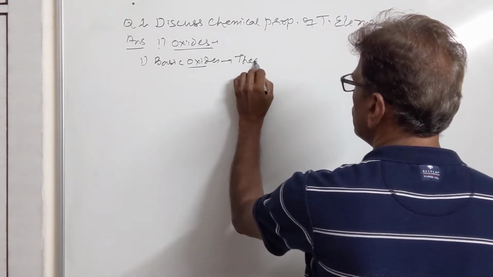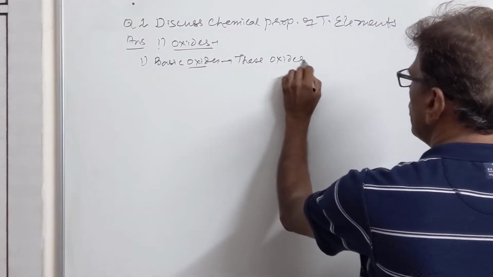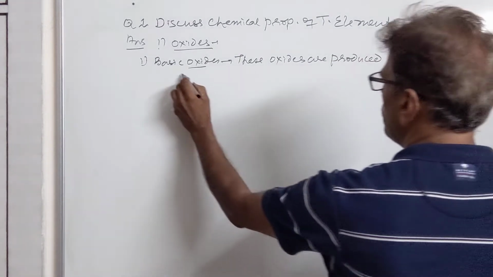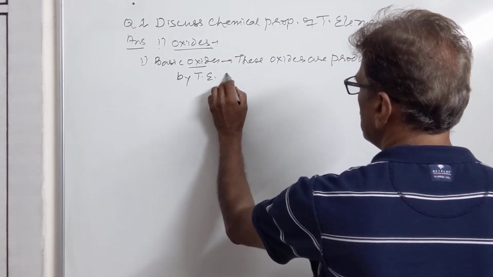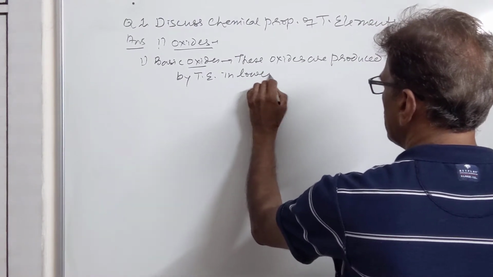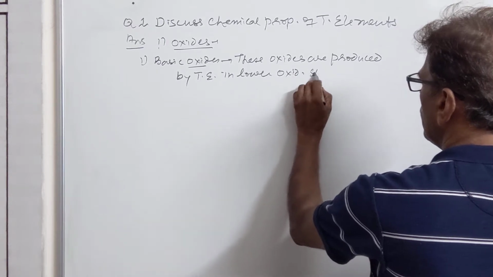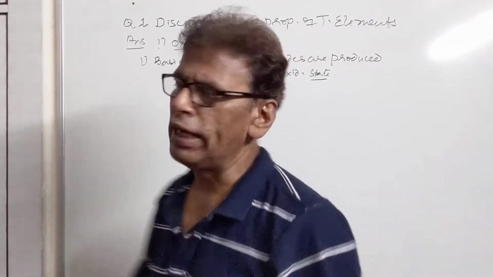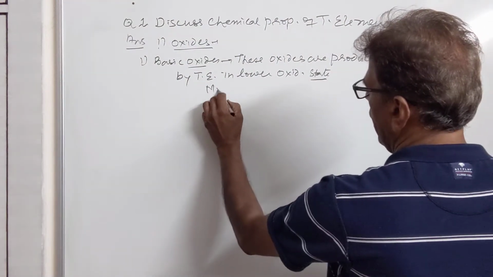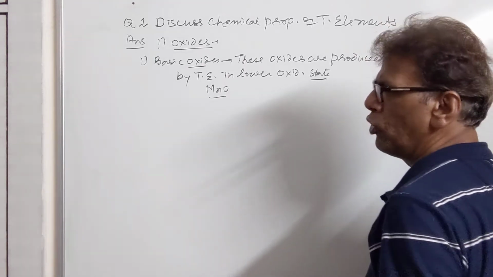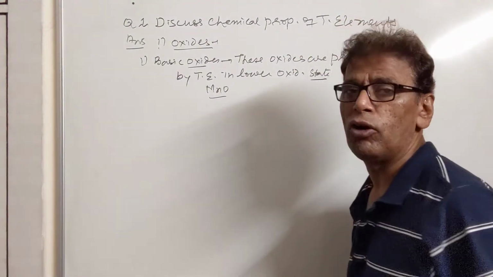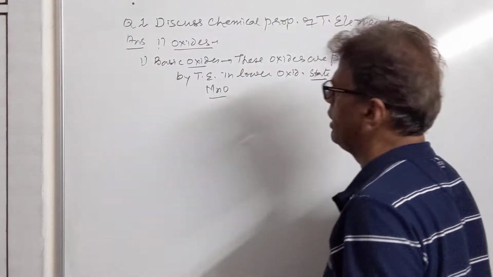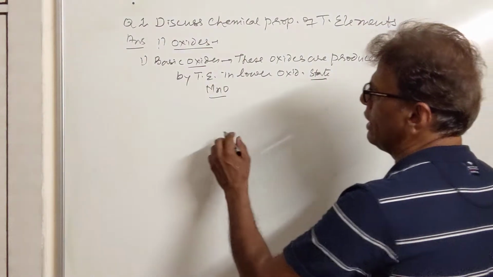These oxides are produced by transition elements in lower oxidation state. So in these oxides they are losing 2 electrons, and these oxides will be basic in character, like MnO. They are generally monoxides which have excess of electrons. After losing 2 electrons, they still have 2, 3, 4 electrons. That's why they can easily lose those electrons, and they are basic in character.